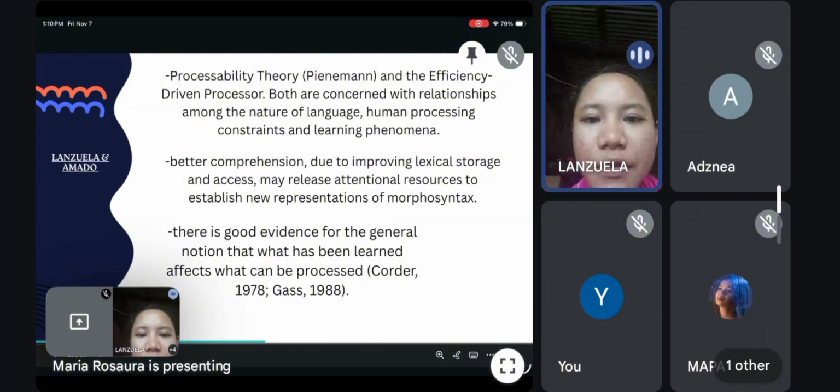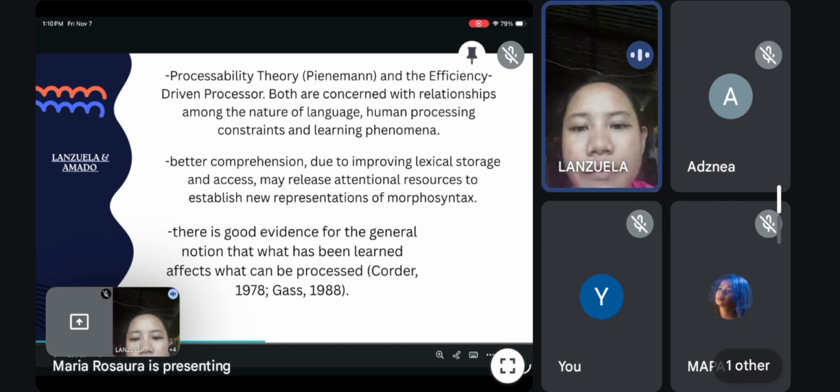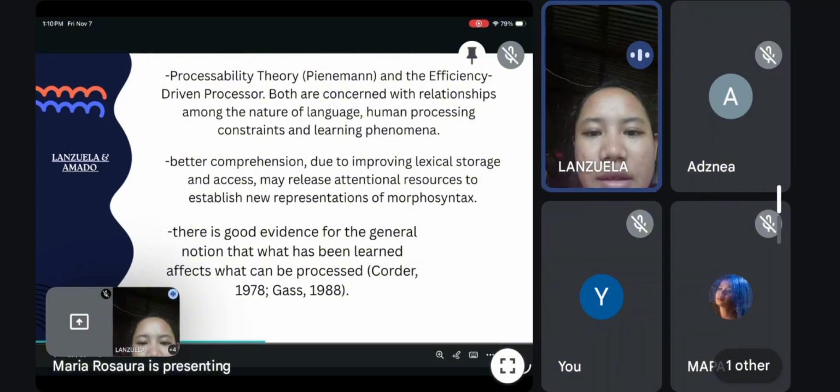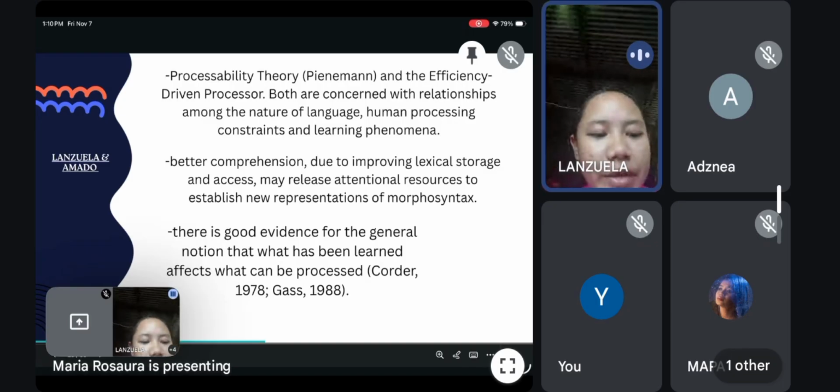The processability theory of Pienemann and the efficiency-driven approach of O'Grady are both concerned with relationships among the nature of language, human processing constraints, and learning phenomena. Better comprehension due to improved lexical storage and access may release attentional resources to establish new representations of morphosyntax. There is good evidence for the general notion that what has been learned affects what can be processed, Corder 1978, Gass 1988. So the learners acquire grammar in a fixed sequence based on what their minds can process at each stage. Next slide, please.